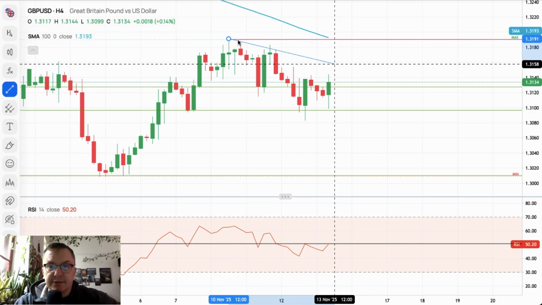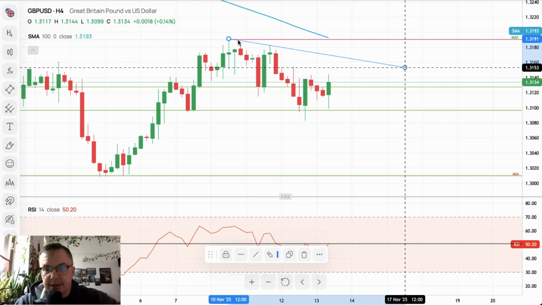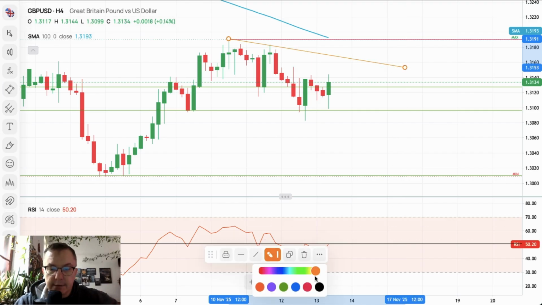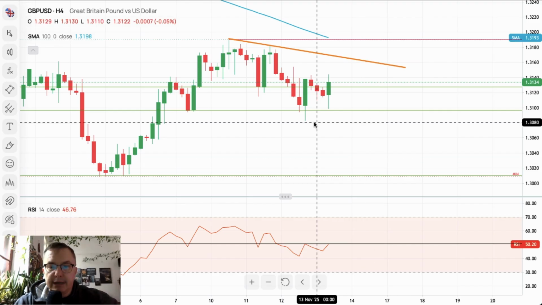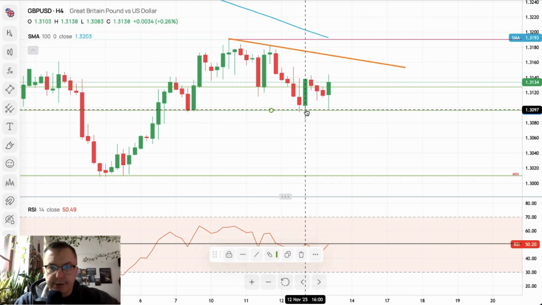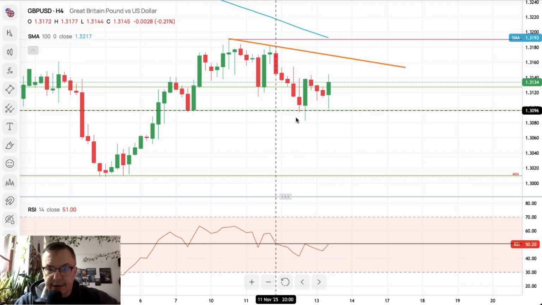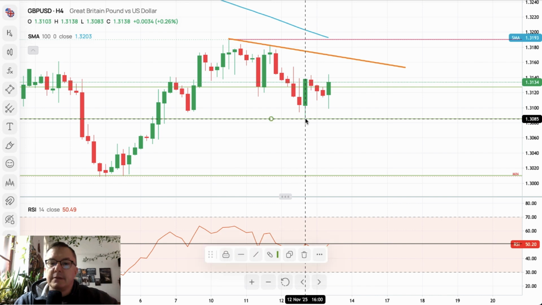If we place some sort of trend line, I don't know if it's necessary, but if we do, no one can say we couldn't. Then we've got, of course, the old technical support at 1.3098, but this one is a little bit more modern.